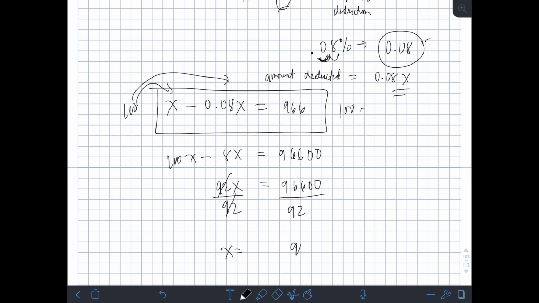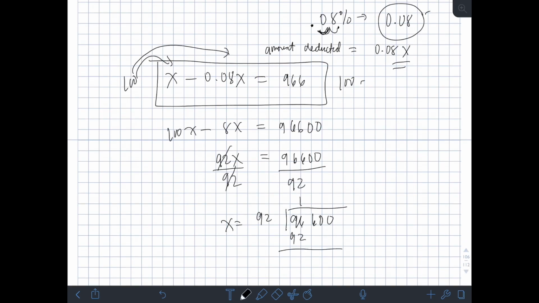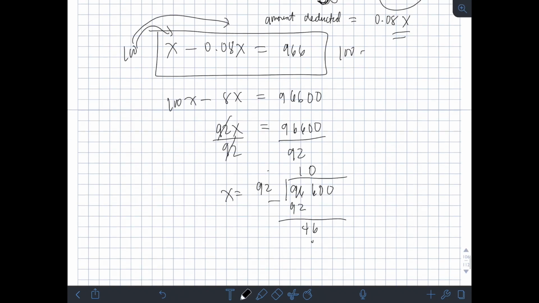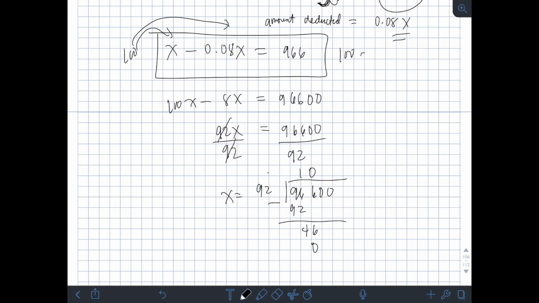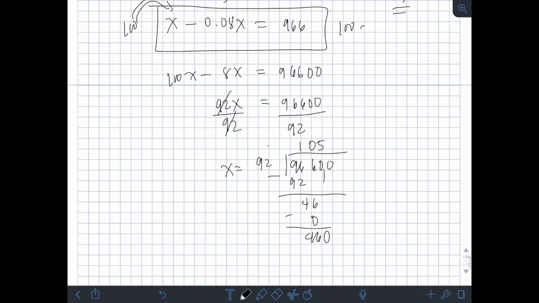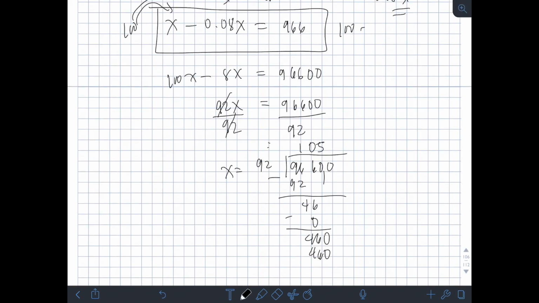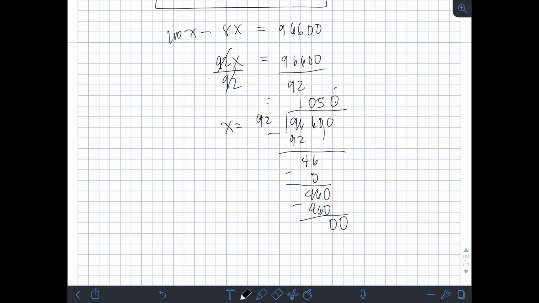X is, so 96600 divided by 92 is 1. 92, subtract. 96 minus 92 is 4. 46. 46 divided by 92 is 0. 0 times 96 is 0. Subtract. 460. Bring down 0. 460 divided by 92 is 5, right? Sakto. So, 5 times 92 is 460. So, 460 minus 460 is 0. Then, bring down 0. 0 divided by 92 is 0. 0 times 92 is 0.